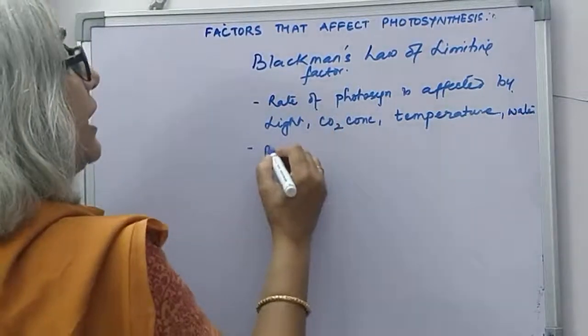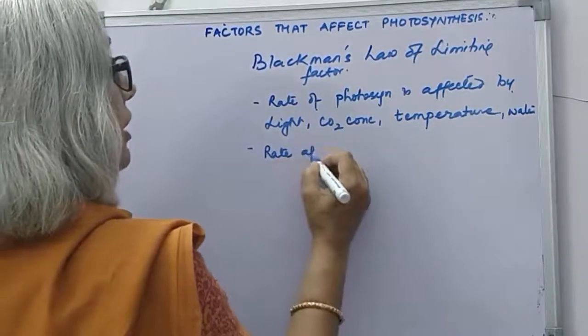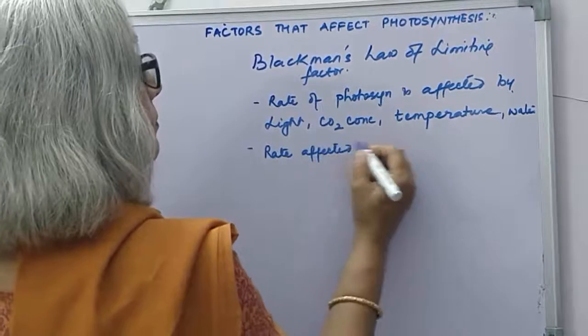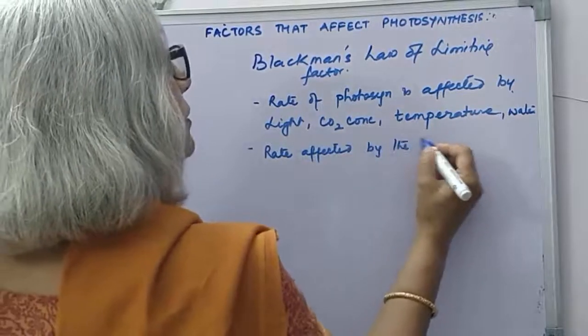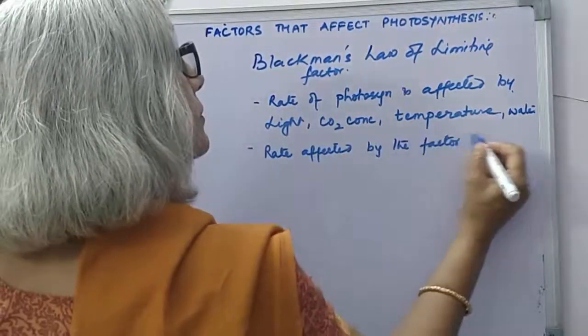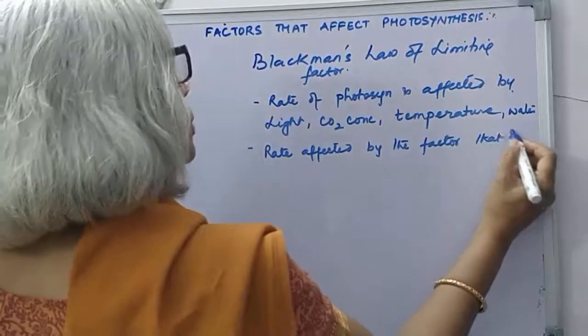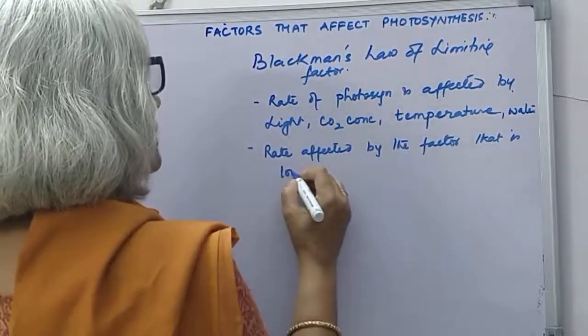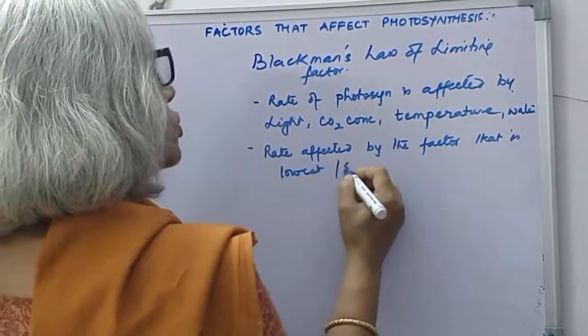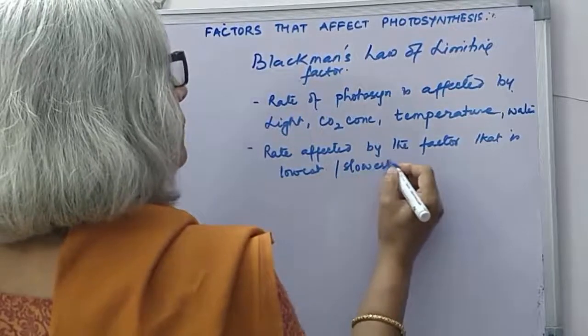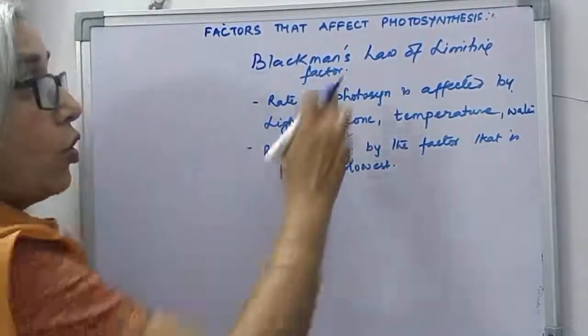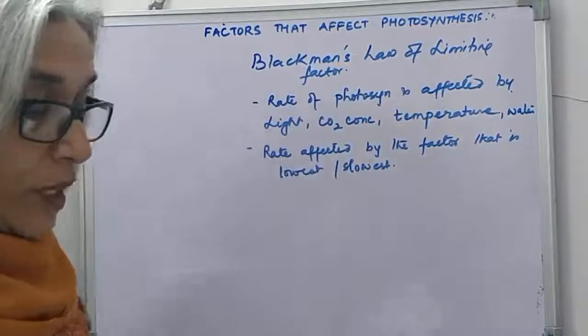So this rate is actually affected by the factor that is lowest or slowest. This is called the law of limiting factor.